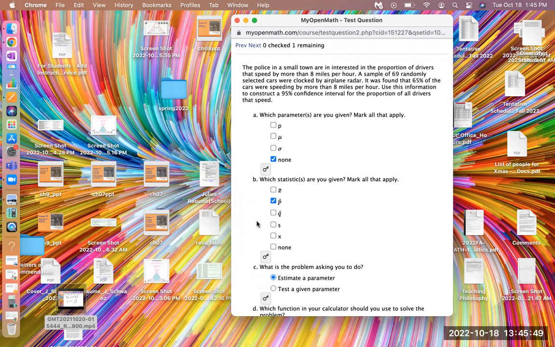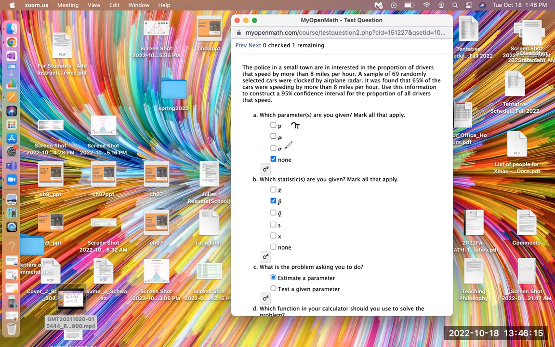I hope you found this helpful, and hopefully you know all of your labels really well now. Let me just go over them. This is p, the population proportion. Sometimes it's also known as pi in some textbooks. Mu is the population mean.